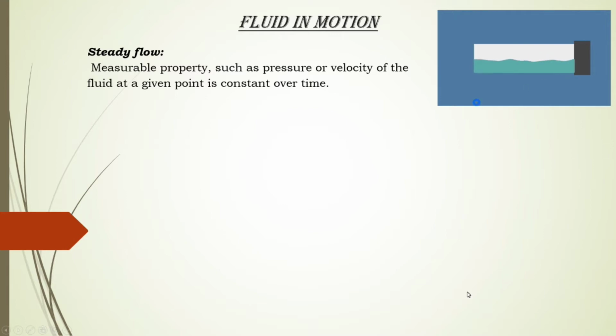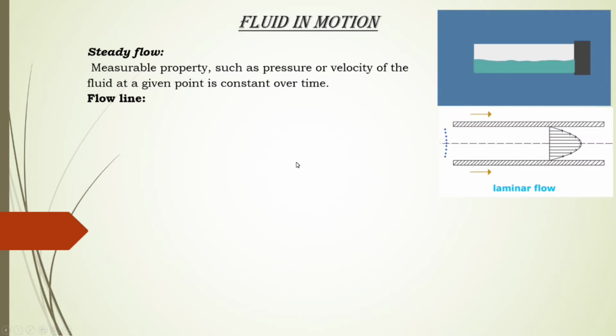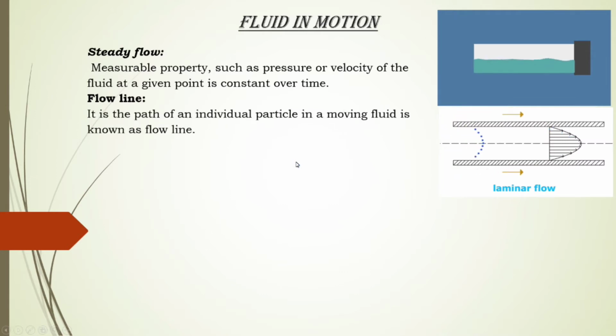Okay, and then later on we have the flow line. See what exactly the flow line is. It is a path of particles moving through the fluid along a given line. Here the blue particles are moving inside the vessel or tube in a single line, moving through a line, and that is known as a flow line. It means the path of an individual particle in a moving fluid is known as a flow line.